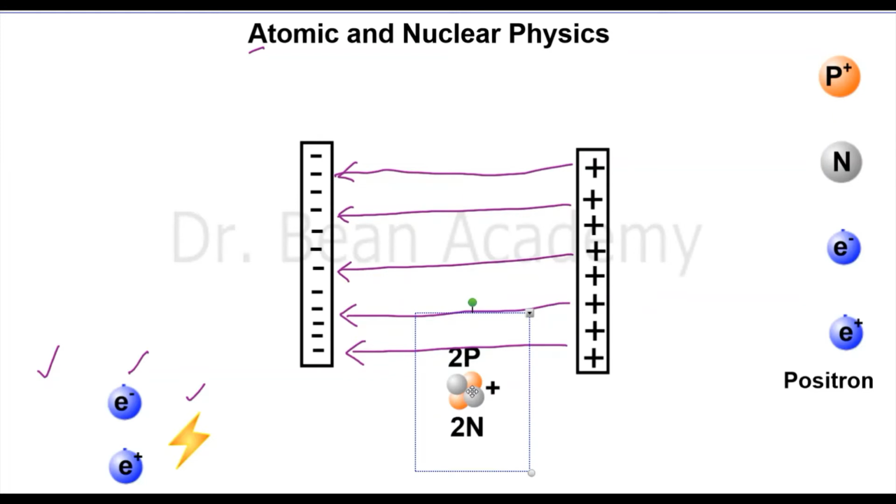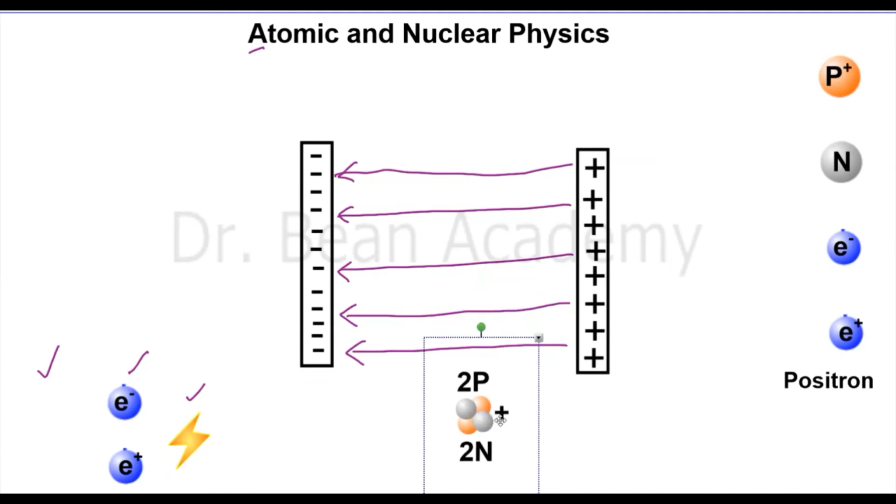As soon as it enters between the plates, this positive plate will push the alpha particle towards the left, and at the same time the negative charge on the left plate will pull it, because they are oppositely charged. So what will happen if it is fast enough and the electric field is not very strong?